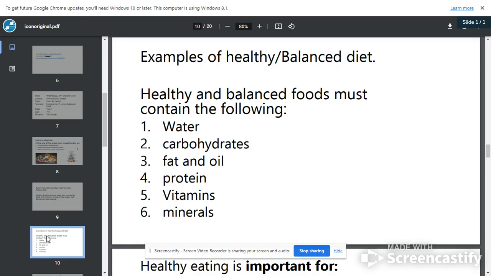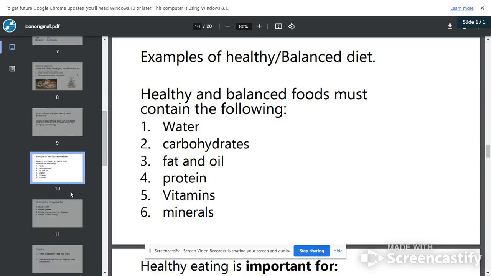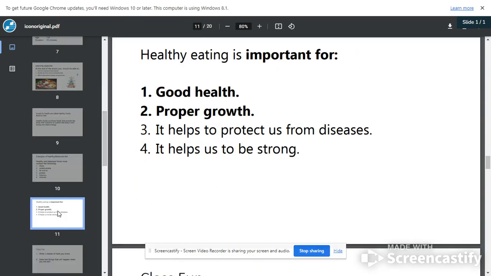Examples of healthy balanced diet that we need in our body: water, carbohydrate, fat and oil, protein, vitamin. All of this must be put together to make a healthy meal. When you don't eat a healthy meal, you become sick. When you don't eat a healthy meal, you will not grow well.